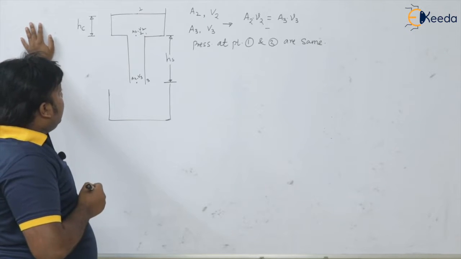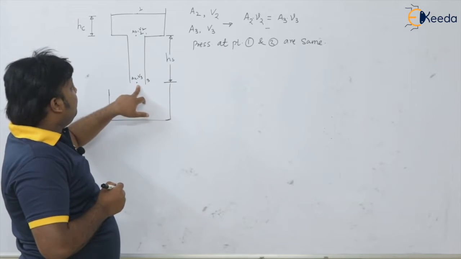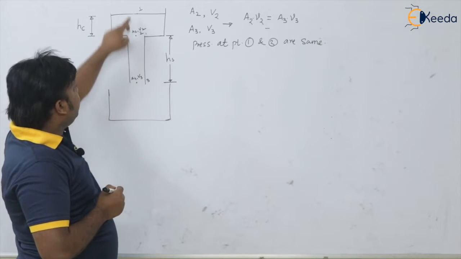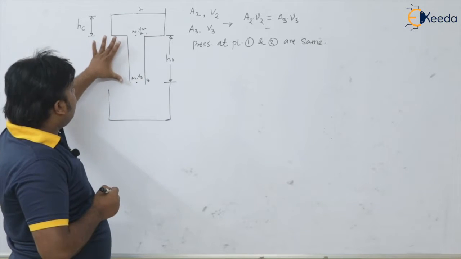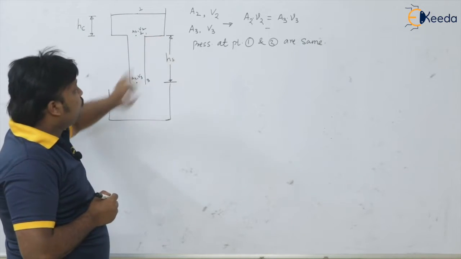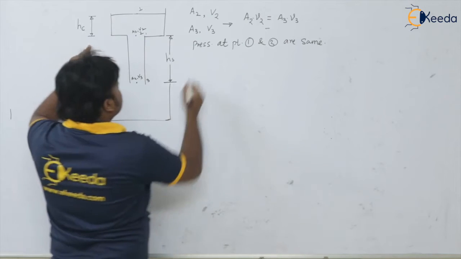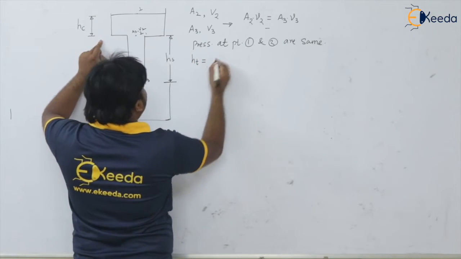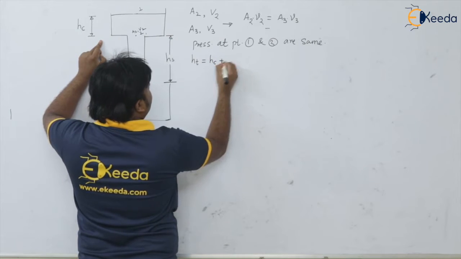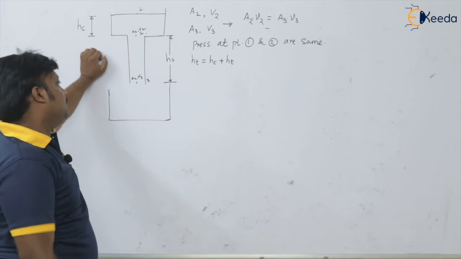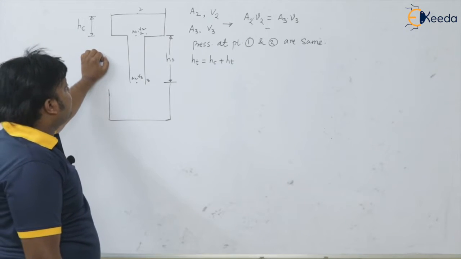And please remember that the liquid molten metal having velocity V3 is because of the available head above. This is the height of the cup plus the height of the sprue. We can get this total head height as HT equal to HC plus HS. Very simple. This is the total height.